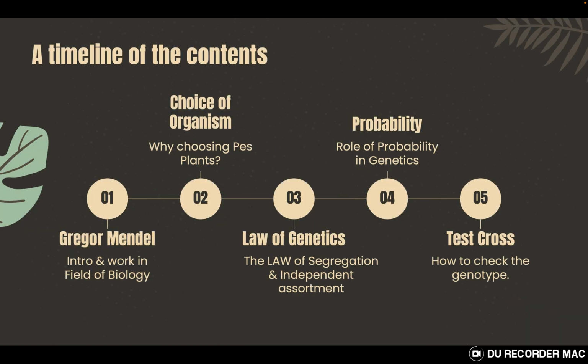If we look at the contents that we would be covering during this session, it would be a little introduction about Mendel. It would be the reason to understand his choice of organism and how it was so helpful to achieve the laws of genetics, and how the laws of genetics were put into certain mathematical calculations of probability and certain other techniques which we use in genetics to test the genetic combination of a character inside the living organism.